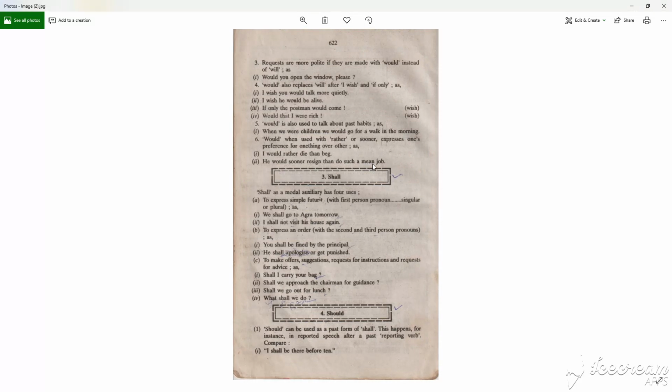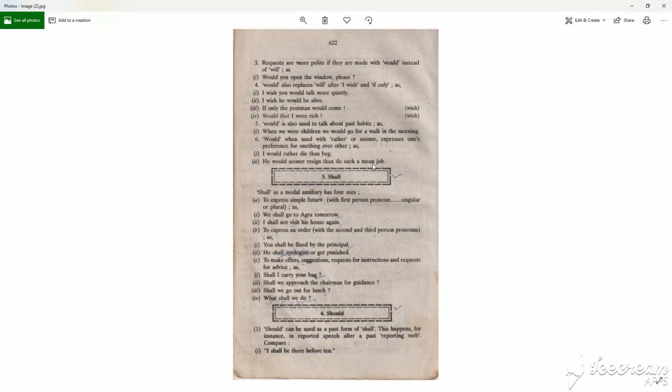Requests here are more polite if they are made with would instead of will, as: Would you open the window please? Would also replaces the will after I wish and if only, as: I wish you would talk more calmly. I wish he would be alive. If only the postman would come, it's also a wish. And would that I will reach, it's also a wish.